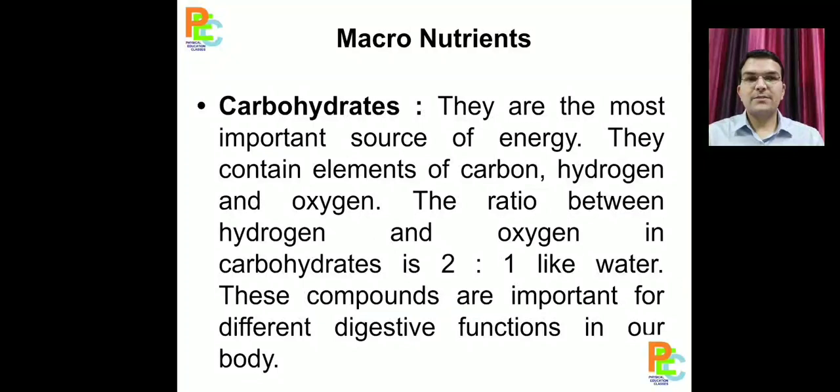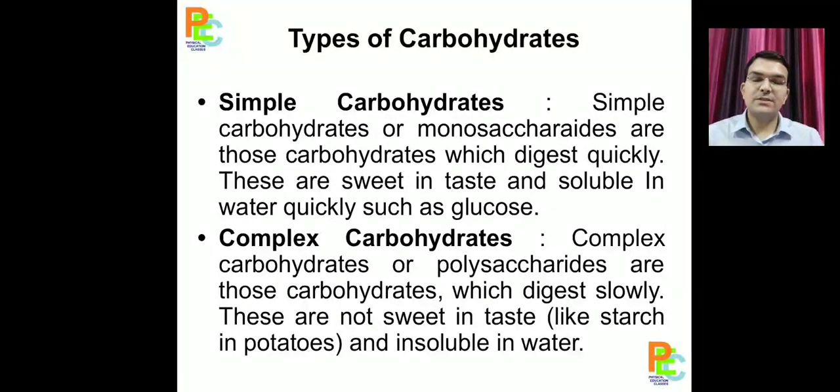Carbohydrates. This is the first macronutrient, major part of our diet. They are the most important source of energy. They contain elements of carbon, hydrogen and oxygen. The ratio between hydrogen and oxygen is like water, 2:1. These components are important for our digestive system and they are the major energy giving component of our diet. Carbohydrates are of two types: simple carbohydrates and complex carbohydrates.